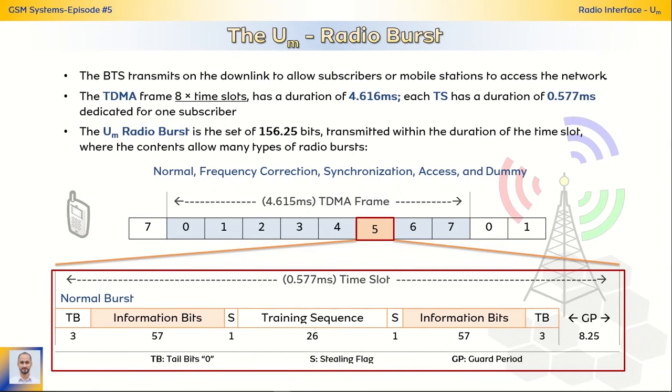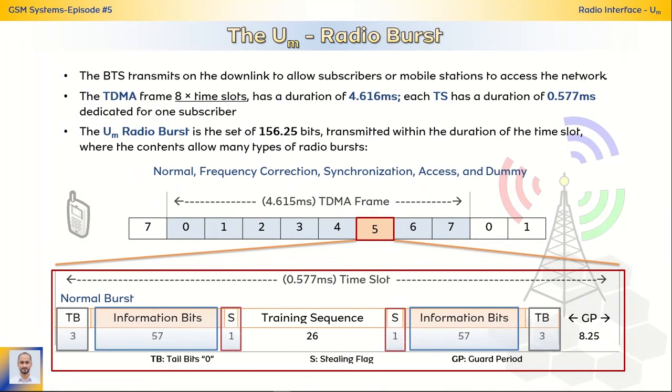For now, the normal burst consists of 3 bits as tail bits at the beginning and at the end of the frame, a pair of 57 bits for information bits, a pair of 1 bit for stealing flag, and 26 bits as training sequence. After the tail bits at the end, there are 8.25 bits used for guard period. Other types of bursts will be discussed in the next episode, inshallah.